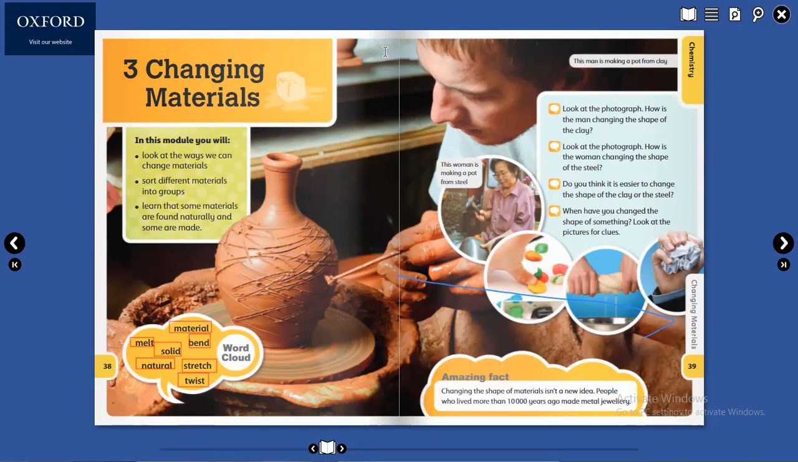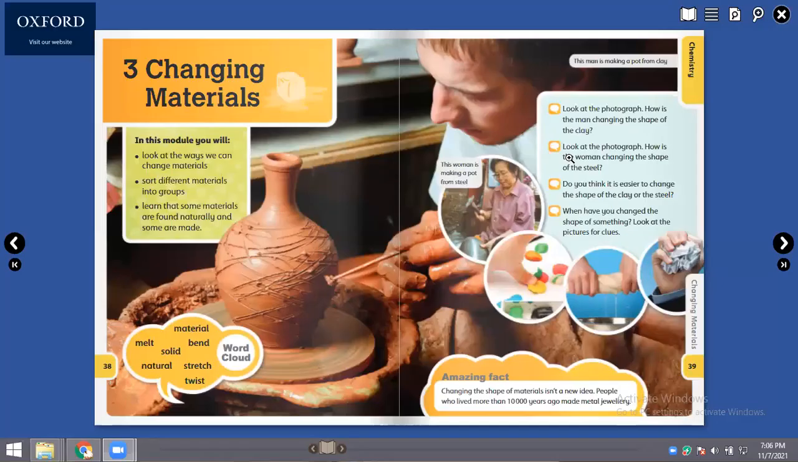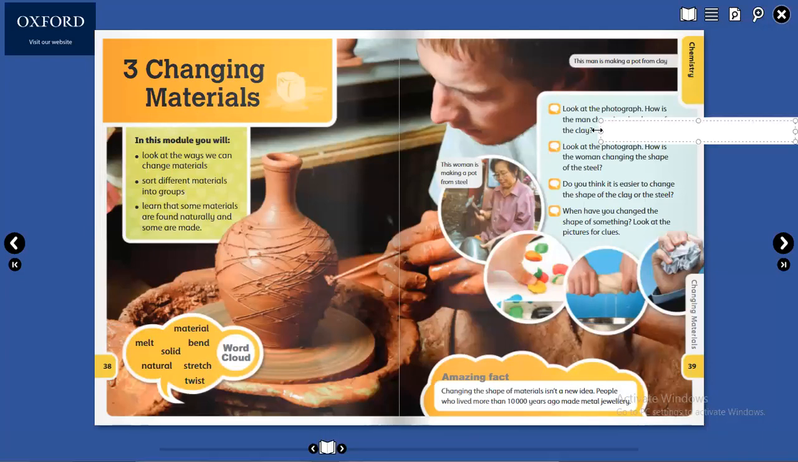So just a second, let me just remove this. Okay. So here you will write. The question is how the man is changing the shape. Okay, with hands and tools. With hands and tools.